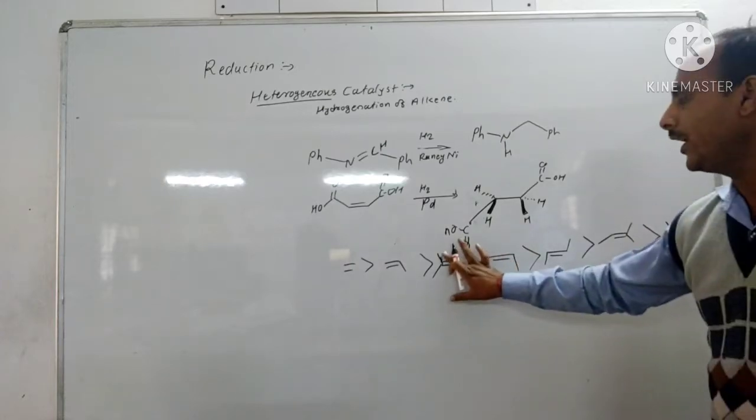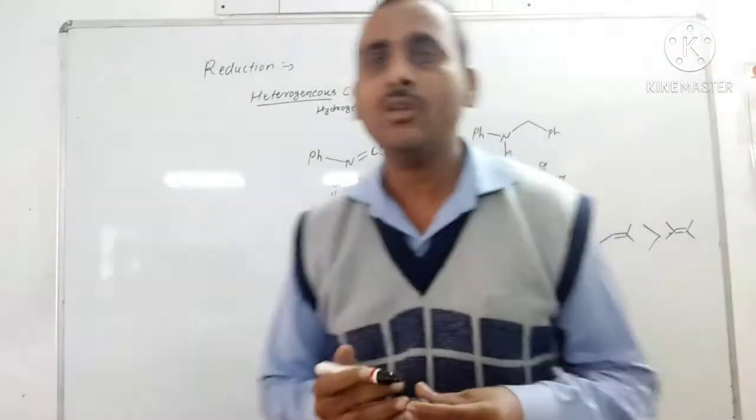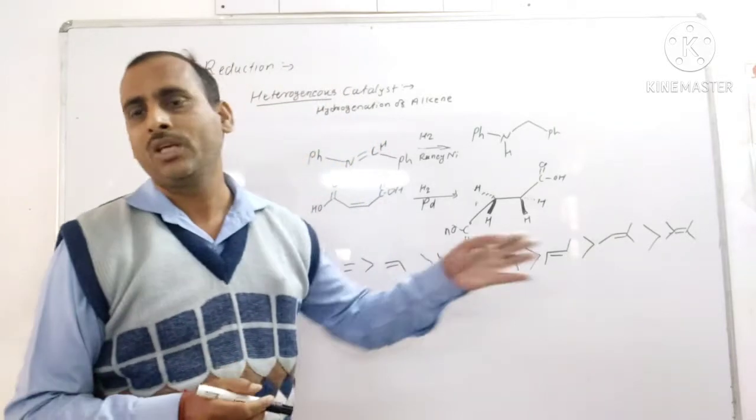So this is the reactivity order of catalytic hydrogenation in the case of alkenes.